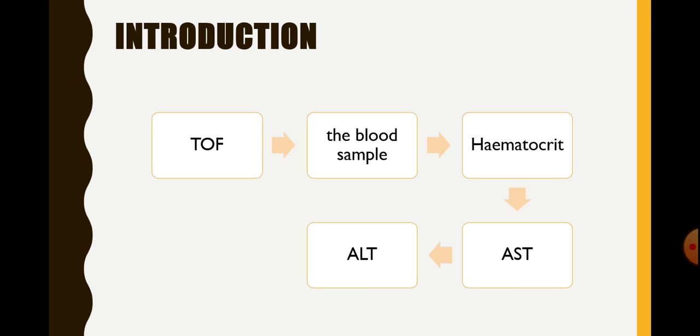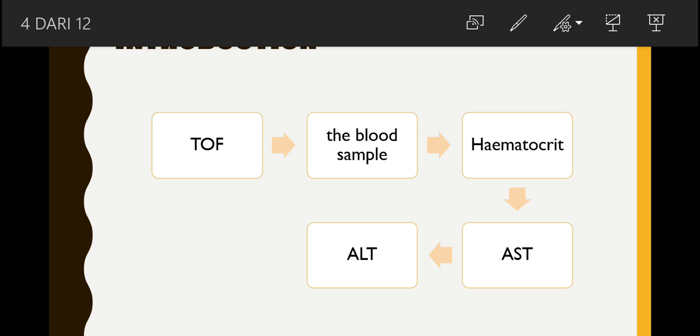Yes, the temperature was 5 degrees centigrade in a refrigerator, 22 to 25 degrees centigrade at room temperature, and 37 degrees centigrade in an autoclave. After the treatment, we tested with the hematocrit test.